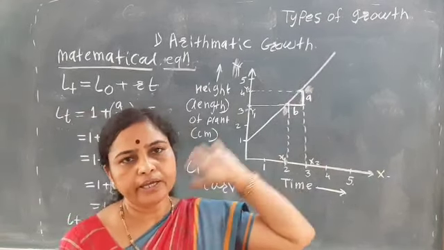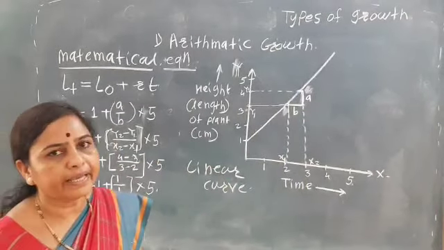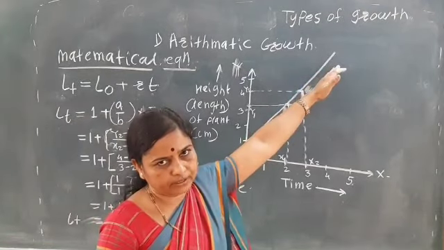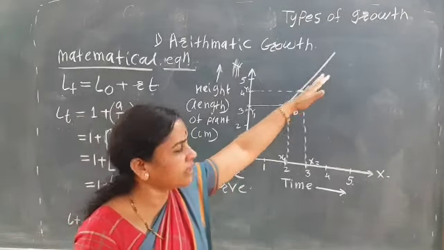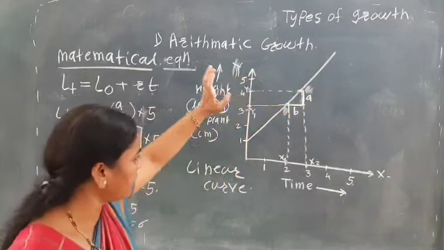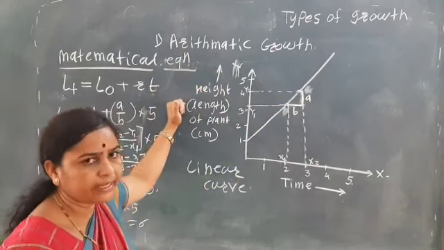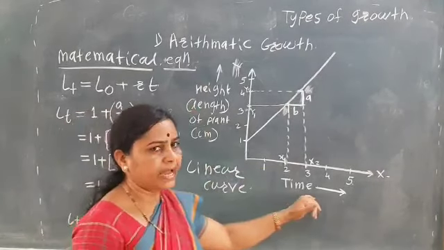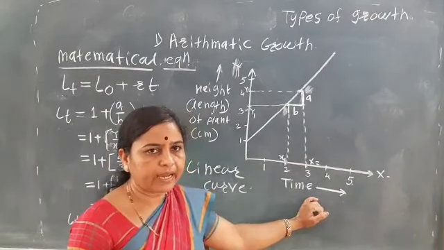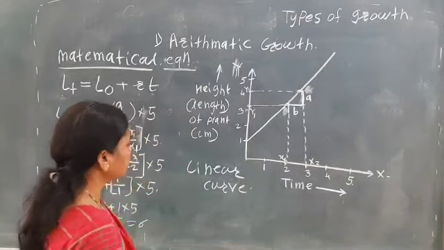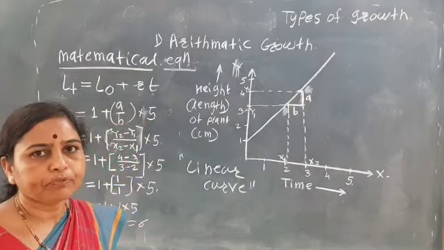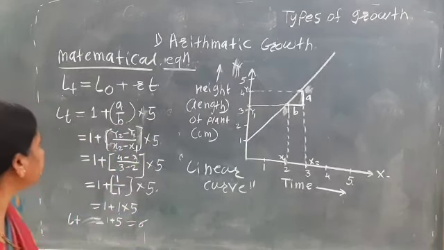So there is an increase in the length or height, and this increase in the length and height is constant. If we see the graph plotted for the height or the length of the plant or the organ against the time interval, it is the linear curve. So here we can calculate the arithmetic growth.